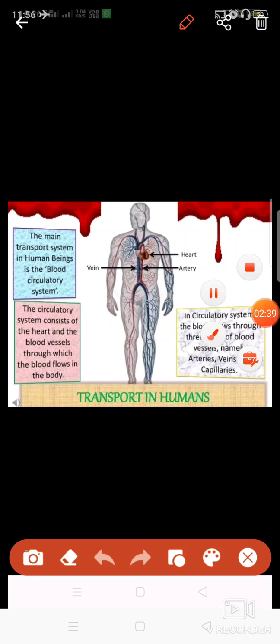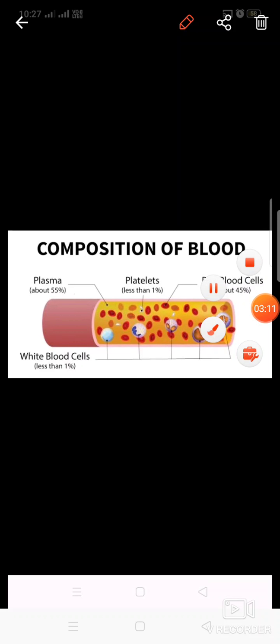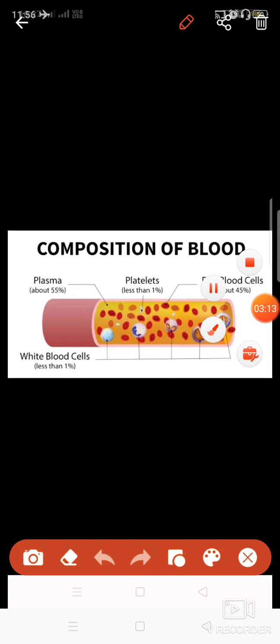So basically the human circulatory system is made up of the heart, the pumping organ, the blood vessels, veins, arteries, and capillaries, and the fluid. There are two kinds of fluid which flow in your body, that is blood and lymph. But here I'll discuss with you about blood in detail. Now let us see what is the composition of blood. Composition means what are the things which are present in the blood.